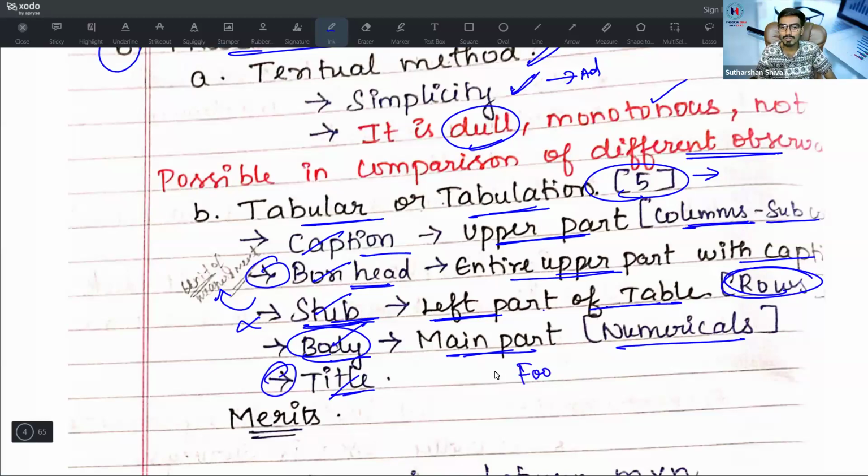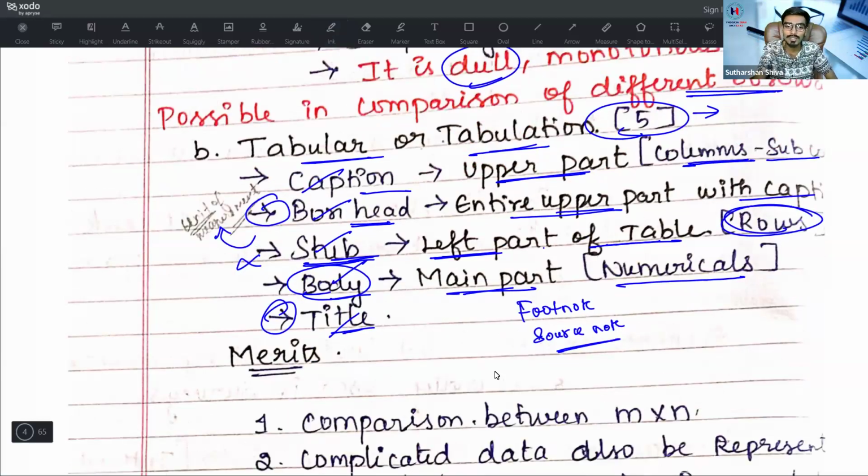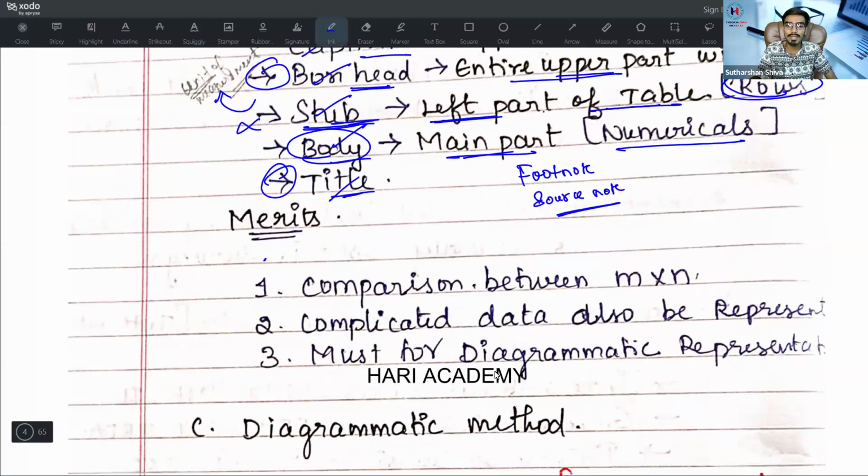Along with this, you can also see the footnote and the source note at the bottom of the table, where I collected the sources. If there is any disclosure, I will put it in my footnote. Then what are the merits? Merits is a comparison between the rows and columns. Complicated data also can be presented through tabulation.